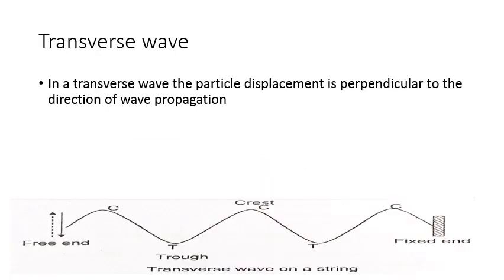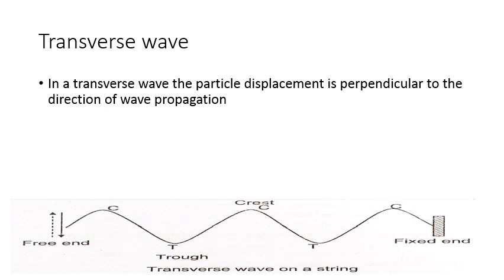Transverse wave motion: the particles of the medium vibrate in a direction perpendicular to the direction of propagation of the wave.